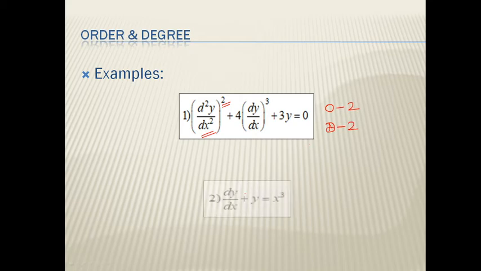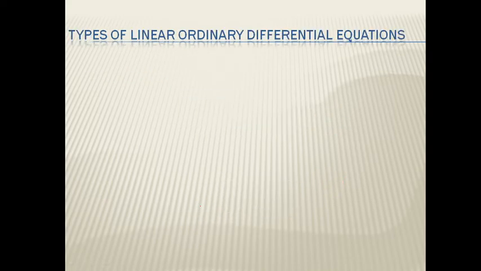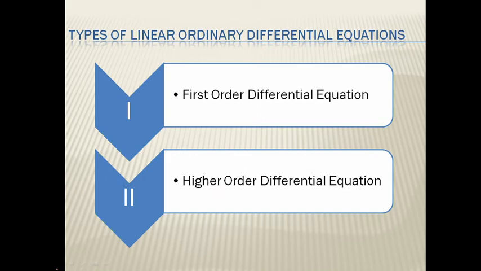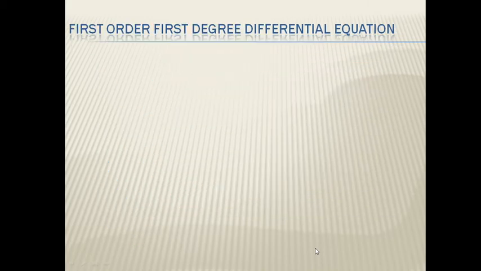Now in the second example, the highest derivative term is dy by dx, therefore the order of this equation is 1, and the power of this dy by dx is 1, therefore the degree is 1. Types of linear order differential equations: first order differential equation and higher order differential equation. In this video, we are going to discuss first order differential equation.